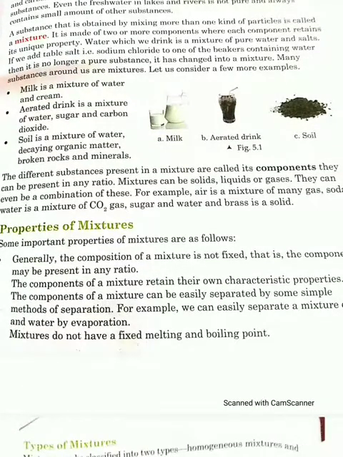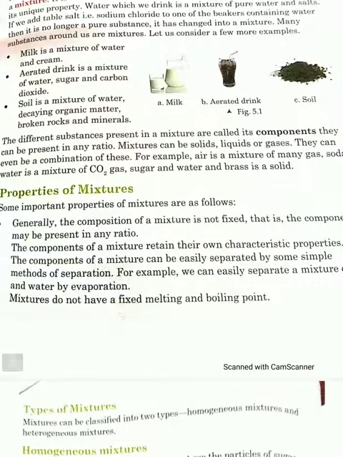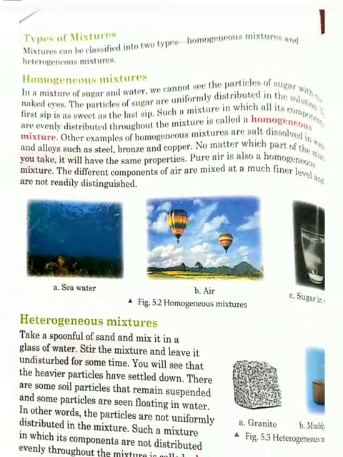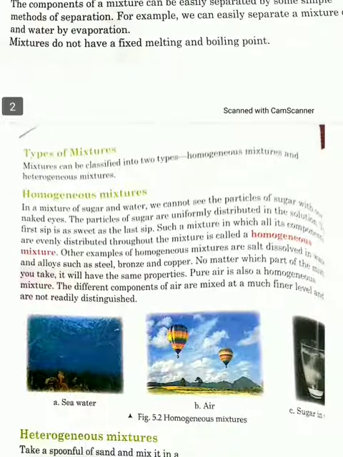In our next video, we are going to complete types of mixtures. Students, we have two types of mixtures. The first one is homogeneous mixture and the other one is heterogeneous mixture. So in our next video, we are going to complete it.